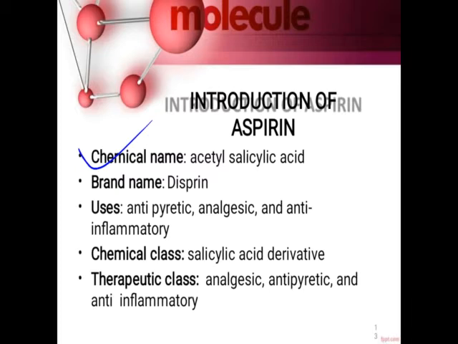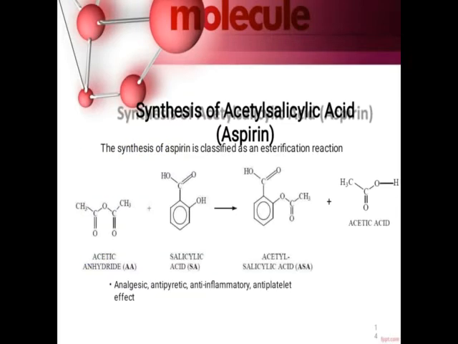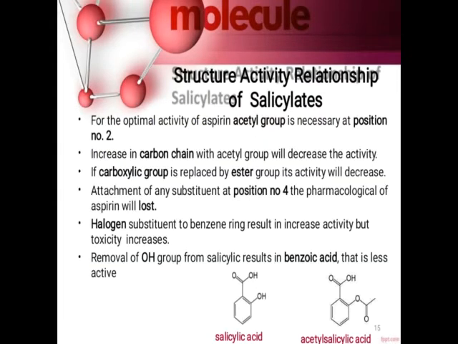This is the chemical name for aspirin. In the market it is present under the brand name aspirin. So it acts as an anti-inflammatory, antipyretic as well as an analgesic agent. So it comes under the chemical class, that is the salicylic acid derivatives.